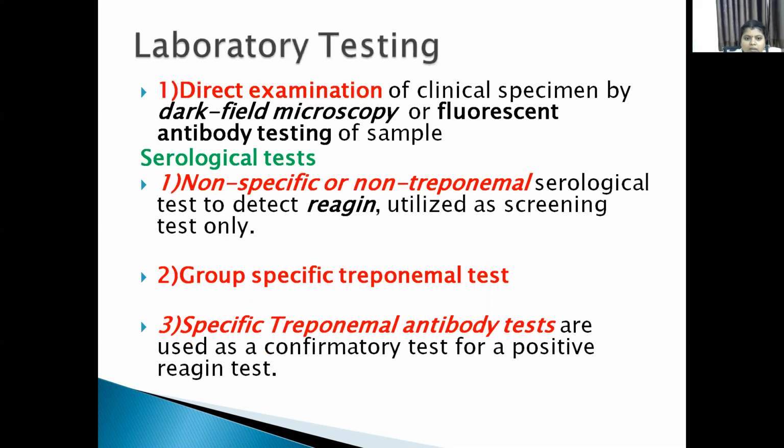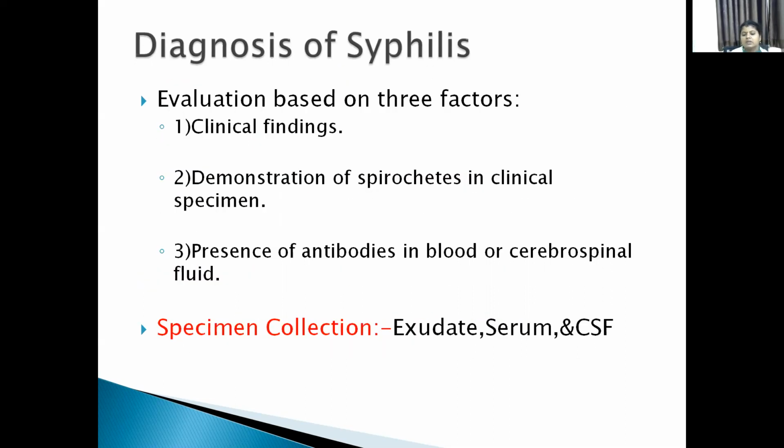How do we collect the exudate from the lesion, that is, from the chancre? First, great care should be taken. Before collection, it should be cleaned with moistened gauze. After that, the edges of the ulcer are scraped so that the superficial epithelium is exposed. Then give gentle pressure at the base of the ulcer so that the exudate comes out, and collect it on the slide. It should not contain any blood, otherwise it may give errors.